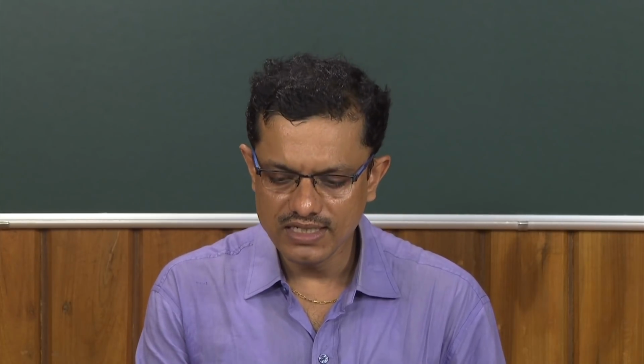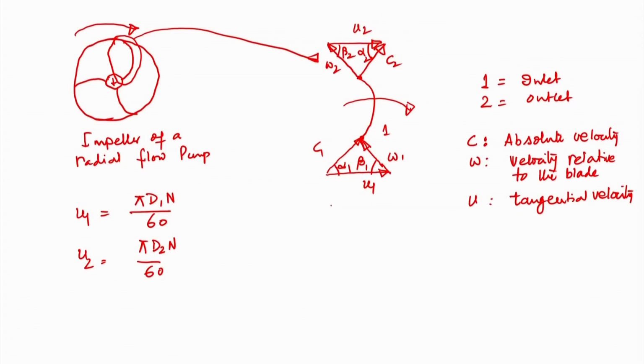So, we have seen there are 3 components. One is the tangential velocity, which arises because the impeller is rotating at a certain RPM, and at the inlet and outlet of the impeller the diameters are different. So, we have pi d1 n by 60 and pi d2 n by 60. Here, for a radial flow pump, U1 is not equal to U2, but we will see that for an axial flow pump U1 is equal to U2, because the diameters d1 and d2 are the same, and C1 is the absolute velocity.